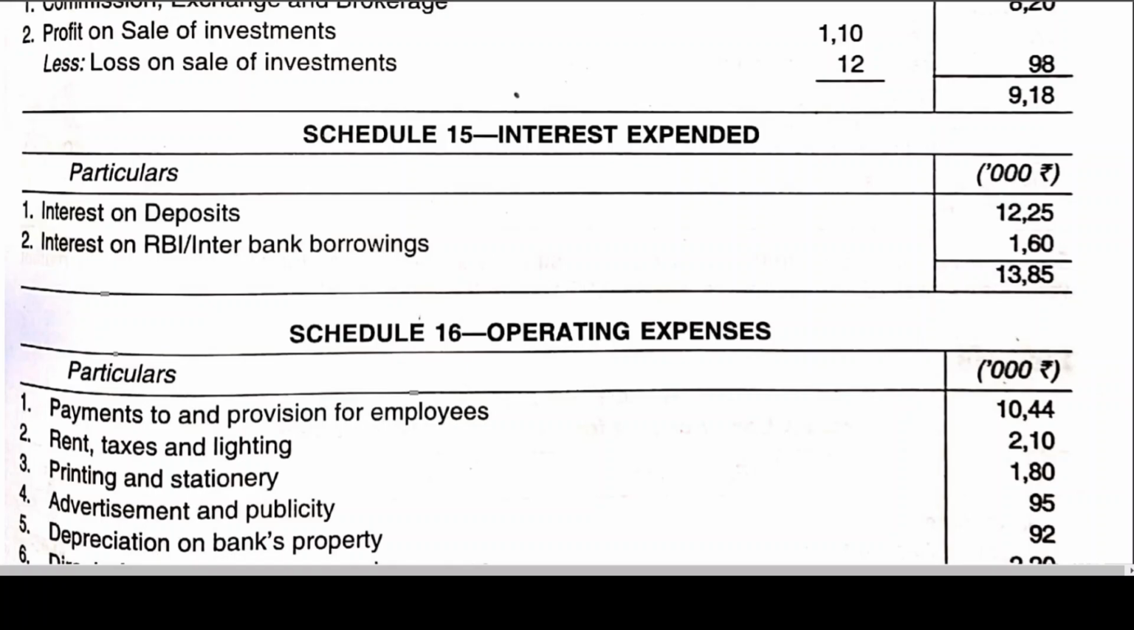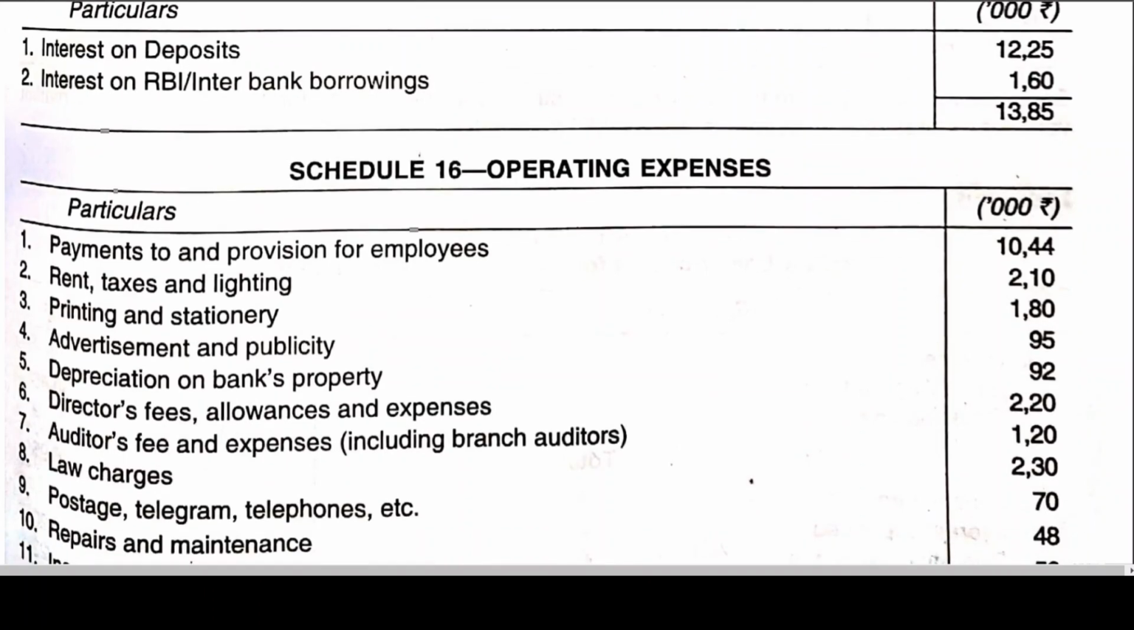So what he has done is simply first written the format. Payment to and provision for employees, P; R, P, rent, taxes and lighting. This PRP AAL is for you to remember, my dear friends. It's not there in the book. Don't get confused. It is only for you to remember the operating expenses. So R, rent, taxes and lighting. P, printing and stationery. A, letter A, advertisement and publicity.